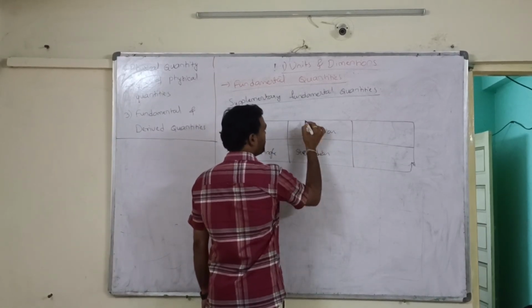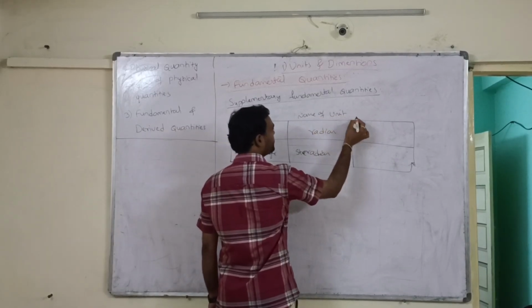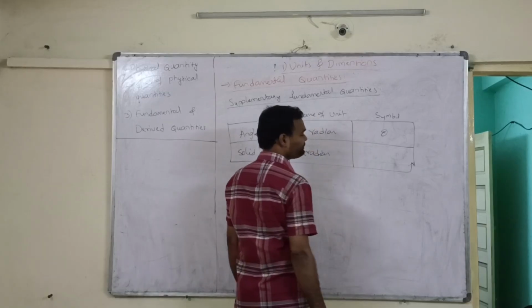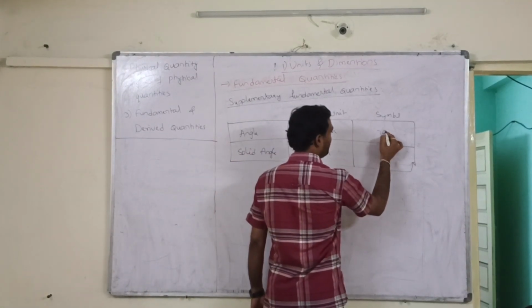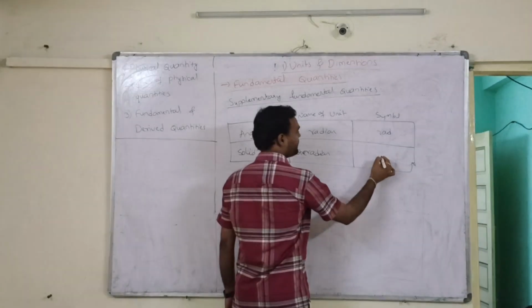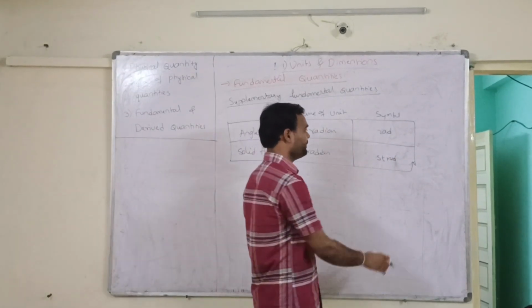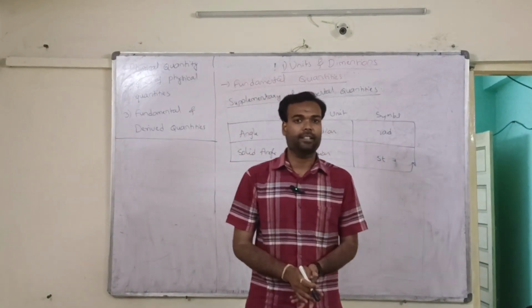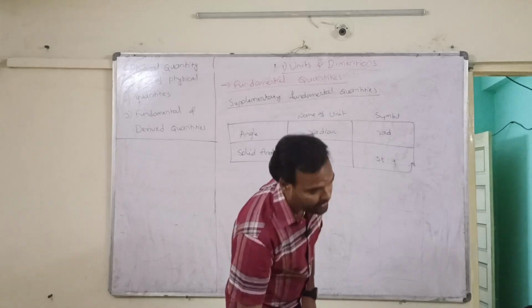The symbol is theta, and the unit symbol is rad, and steradian is sr. Sometimes they can represent it with st only, right? And these are the supplementary physical quantities.